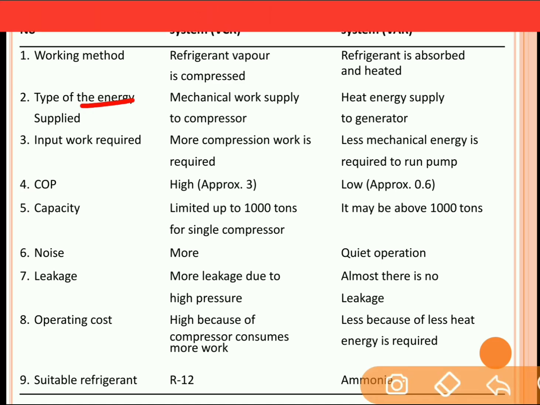Second point, type of energy supplied. In case of the vapor compression refrigeration system, mechanical work is supplied to the compressor, whereas in case of the vapor absorption refrigeration system, heat energy is supplied to the generator.